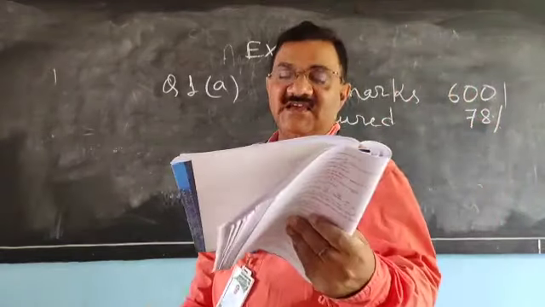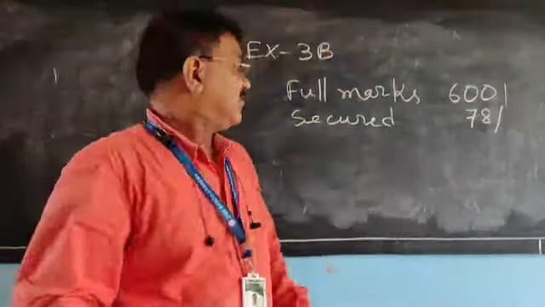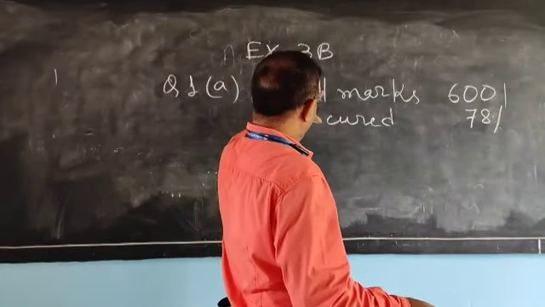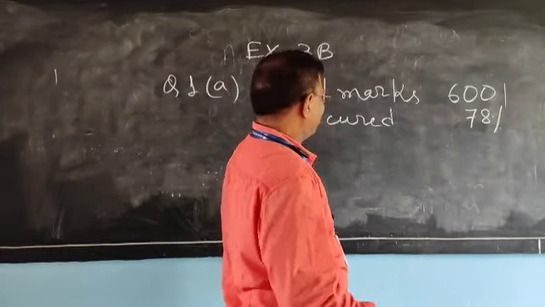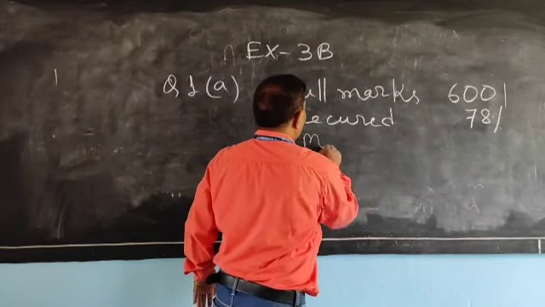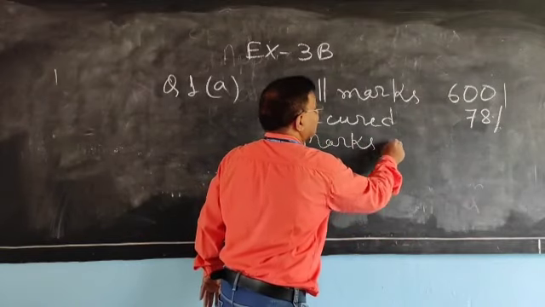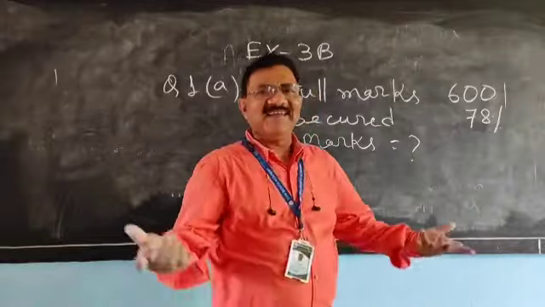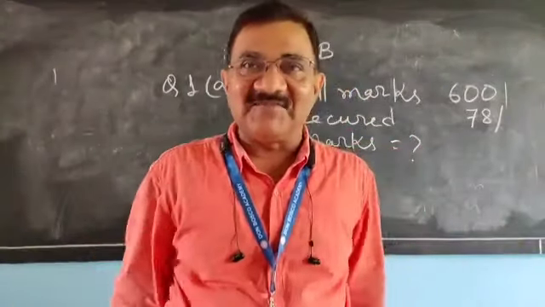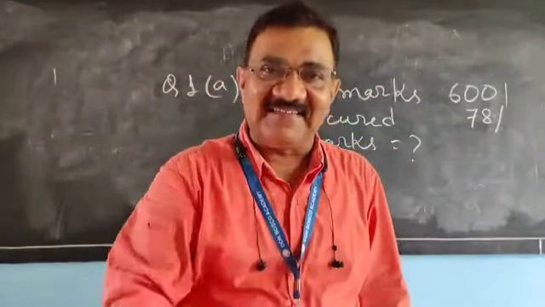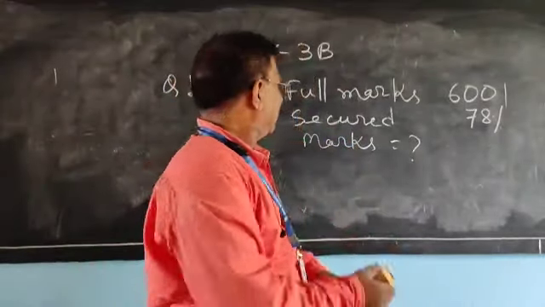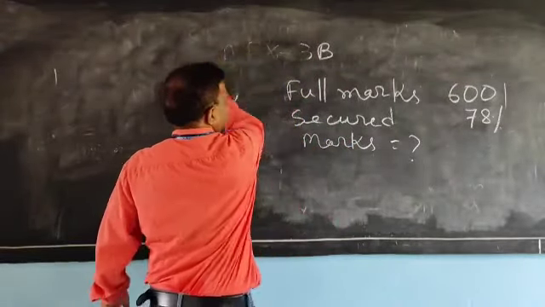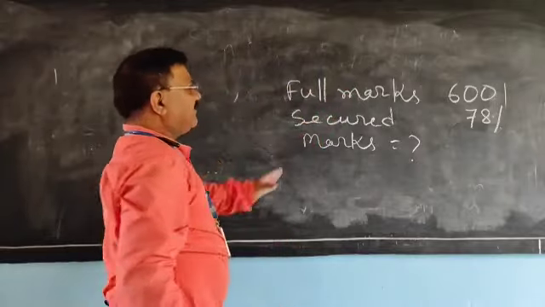How much does he score? Means full mark is given, secured percentage is given, and you are asked to find the marks. Very easy. No other subject can be as easy as mathematics. See dear children, very easy.